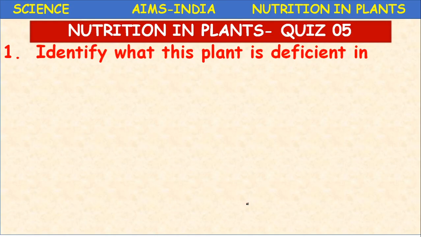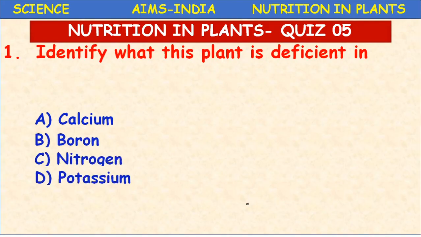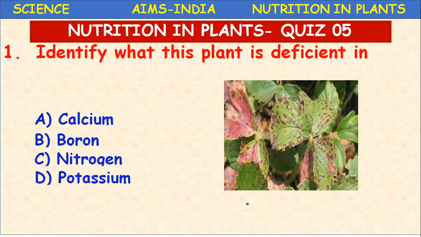Let us proceed, children. Identify what this plant is deficient in. Okay, here one image is given. See here, pinkish color spots on the green leaves. It is due to the deficiency of boron. Okay, boron deficiency causes this kind of symptoms. Dark spots, leaf becomes pinkish.